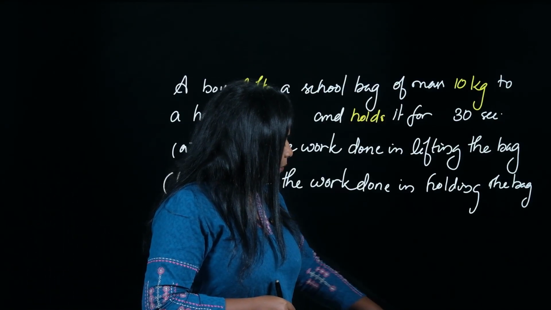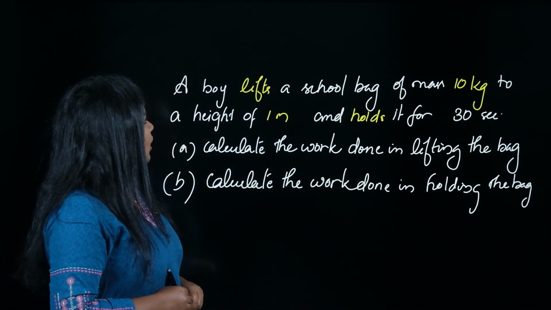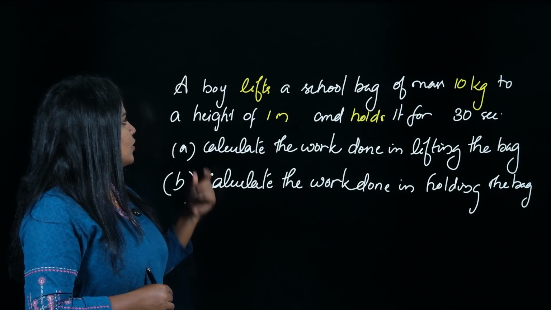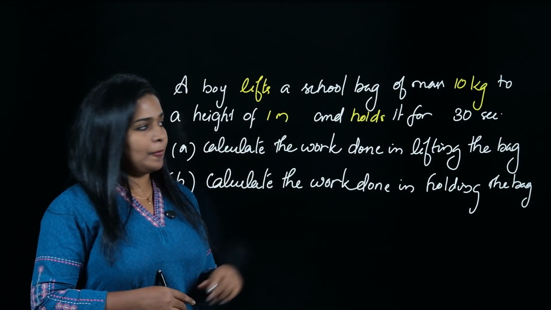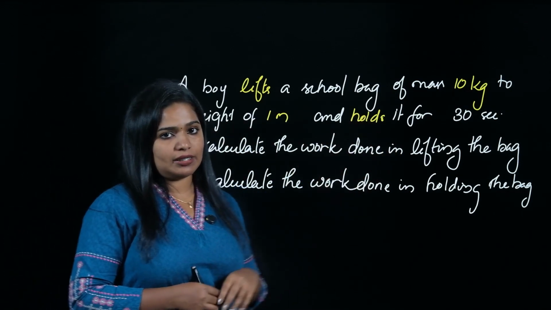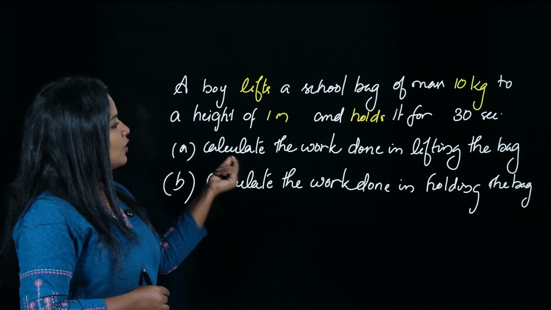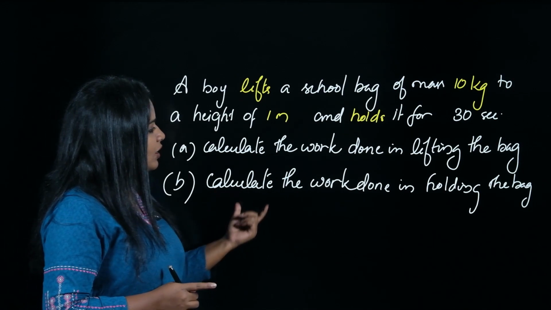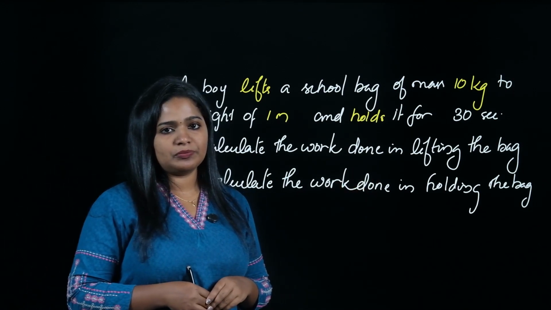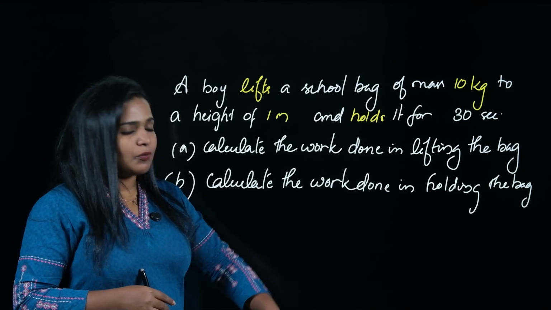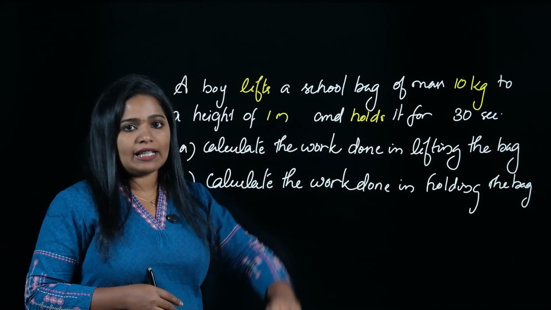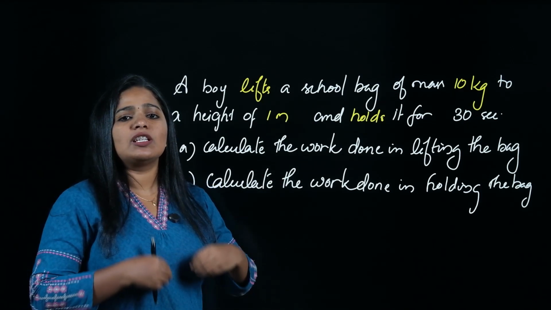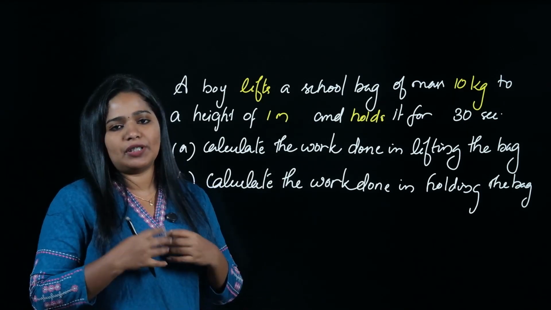Now, let's discuss one question. A boy lifts a school bag of mass 10 kg to a height of 1 meter and holds it for 30 seconds. Calculate the work done in lifting the bag. That's the first question. Second is calculate the work done in holding the bag. So, when he is lifting the bag from the ground, he is doing some work against gravity. So, in order to lift that, he should do some work which is equivalent to the work done by gravity.